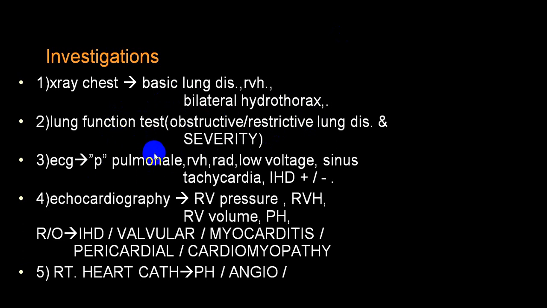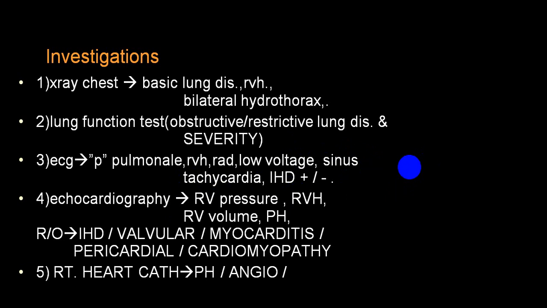ECG will show you P pulmonale, that is a tall P wave in lead 2, very clearly picked up. RVH you can pick up, low voltage, particularly in COPD. You can have tachycardia, sometimes you can even have atrial flutter or fibrillation. You can rule out ischemic heart disease and left ventricular hypertrophy; if there is left ventricular hypertrophy, it is not cor pulmonale.